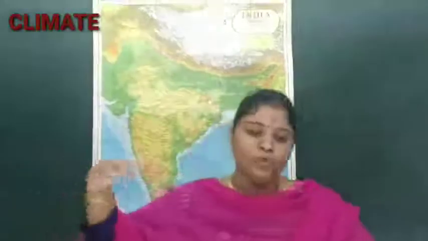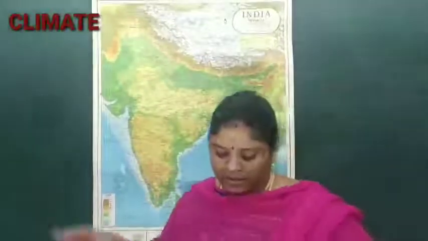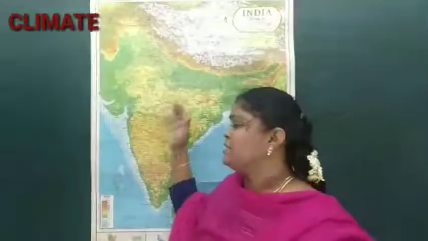This happens in the mid latitudes only, and in the subtropical regions you can find these types of jet streams which are being formed.